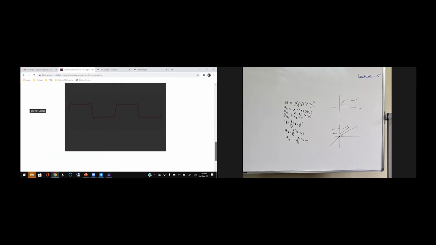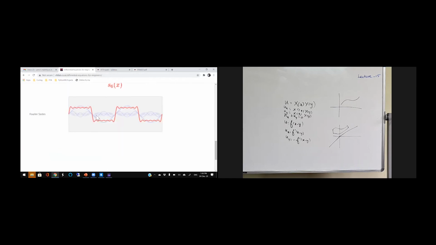What we are doing is approximating a function. This is my function, S6 of x. Then you are approximating using a_n cos nx. It is going to show you how it works. You are taking a sine curve, then sin 1x, sin 2x, sin 3x, something like that. Those we take and then sum up together. That summing up gives you the Fourier series. So you are going to have many sin x and cos x terms that you sum up together, and then you get this answer, S6 of x. This is the one thing I want to show.